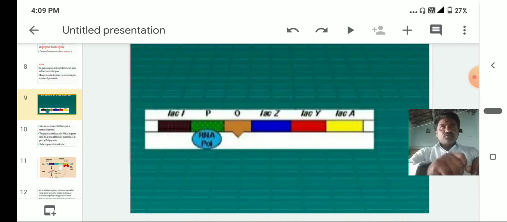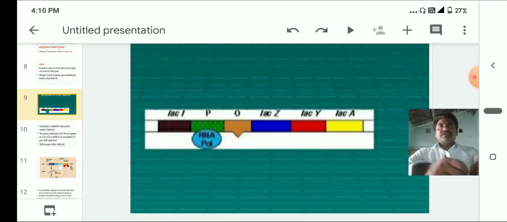Generally, hemoglobin has heme and globin. The combination of these two parts forms hemoglobin. In globin, two alpha chains and two beta chains are there. In the beta chain, nearly 146 amino acids are there. In the alpha chain, approximately 143 amino acids are there. In the beta chain, at the sixth place, glutamic acid is replaced by valine.